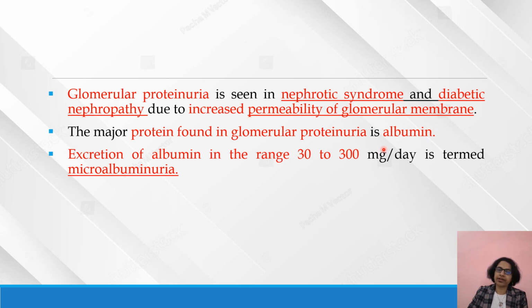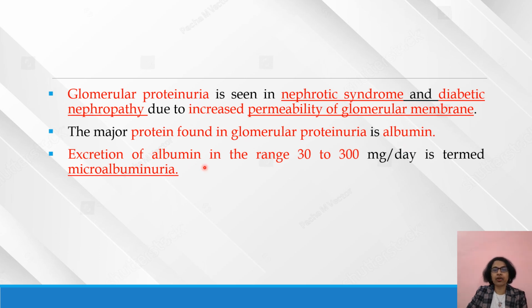What do you mean by diabetic nephropathy? Diabetic nephropathy means the patient may be having abnormal blood glucose levels. These abnormal blood glucose levels may be damaging the kidney, so that is known as diabetic nephropathy. And the major protein found in glomerular proteinuria is albumin.